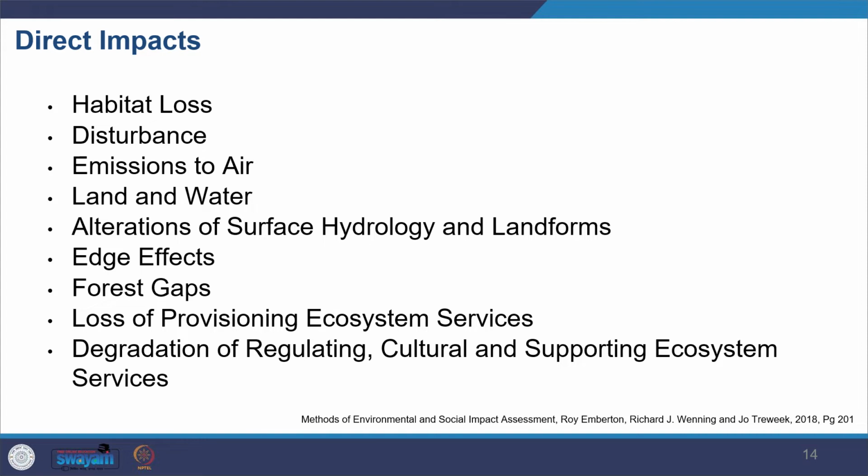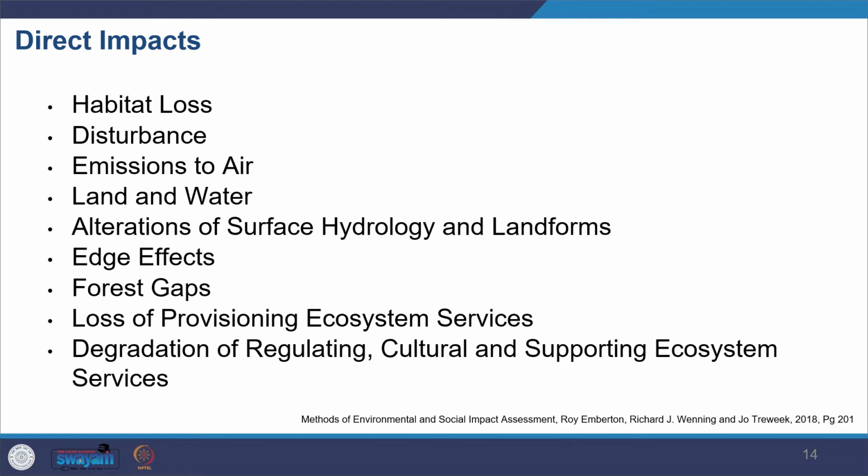And then you also have edge effects, like what happens at the boundaries of these habitats, and then there can be forest gaps. There can be discontinuity in the forest areas, and then there can be loss of provisioning ecosystem services. If you remember, we have studied ecosystem services.